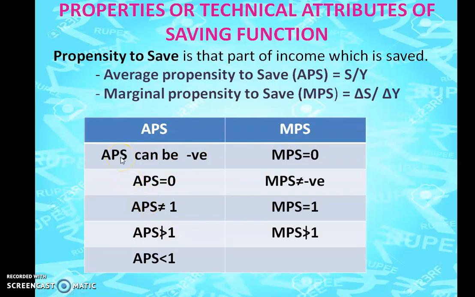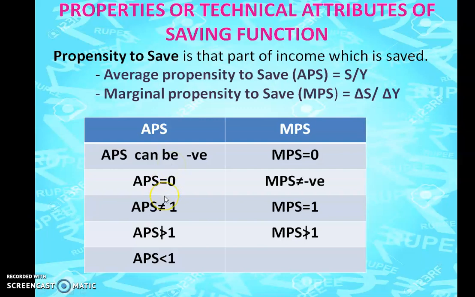If you see, APS can be negative. Why can it be negative? Because your income is less and your consumption is more in this case. If you remember, we have seen in the consumption function, your income is zero but you are consuming. So that's the reason APS can be negative.